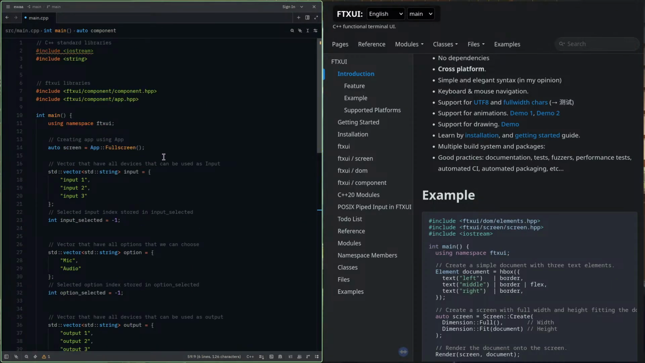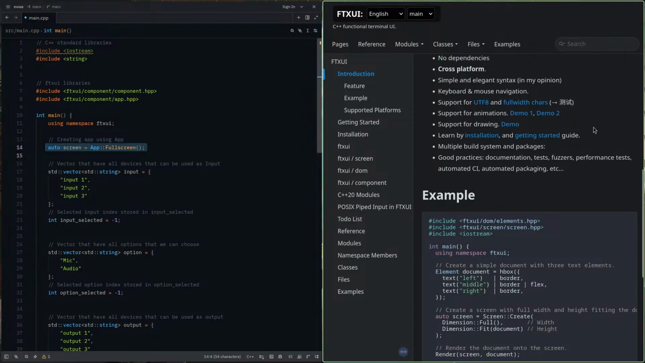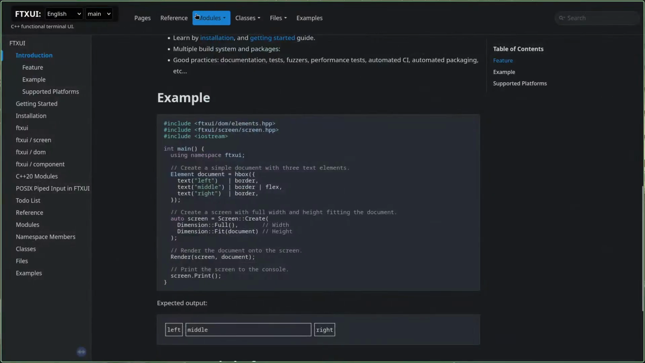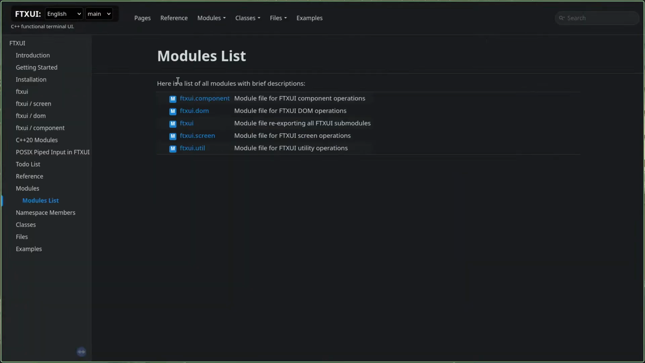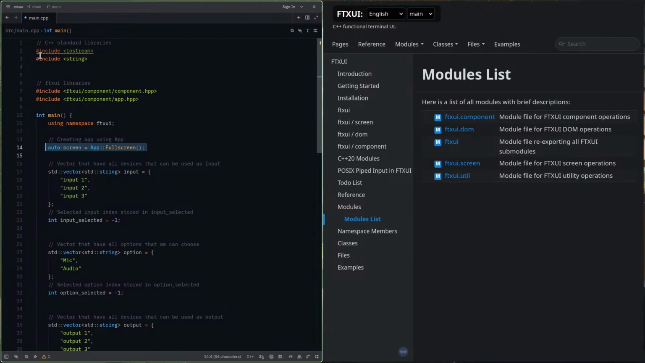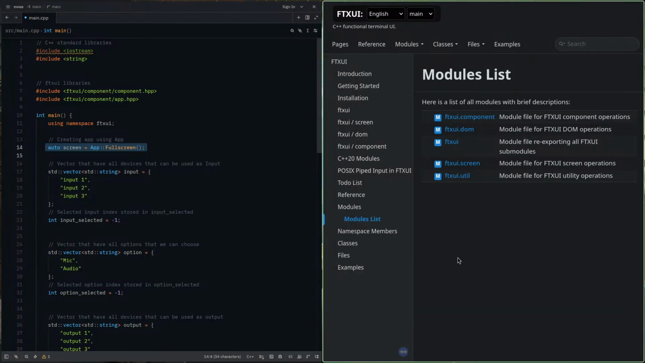So if we go from the start, this is to create an app. And one more thing that I want to share with you guys is that they have modules. This library has mainly three modules: screen, DOM, and component. Okay, so I never built any project by reading documentation. So this is my first time. Please don't judge me on how I read documentation. This is my first time, but I'm trying it.